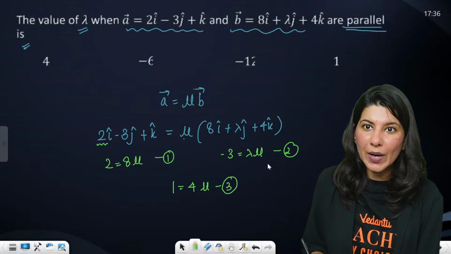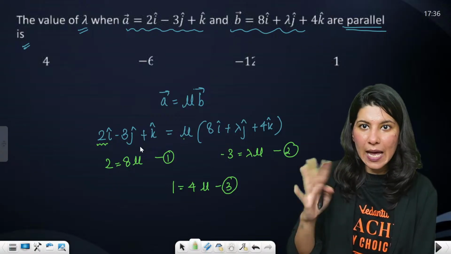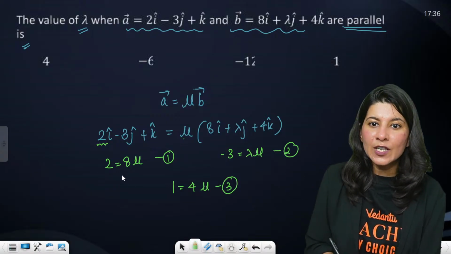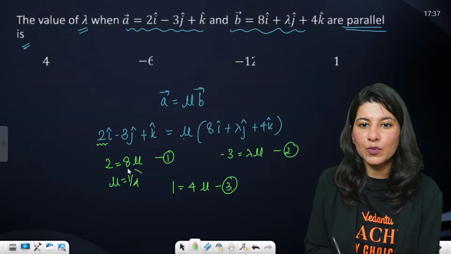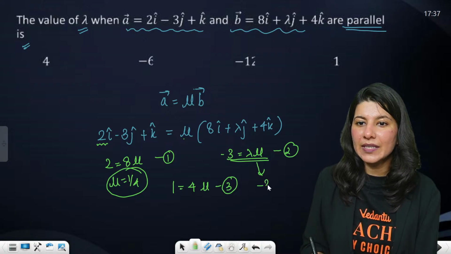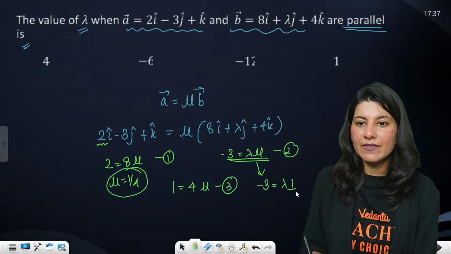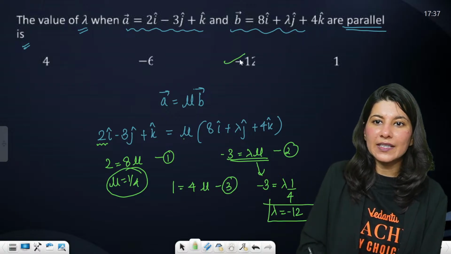Basically, what you have done here is you have compared the i cap, j cap, k cap components. So here mu will be 1 by 4. And if you put mu over here, lambda times 1 by 4 gives lambda equal to minus 12. So minus 12, option C.